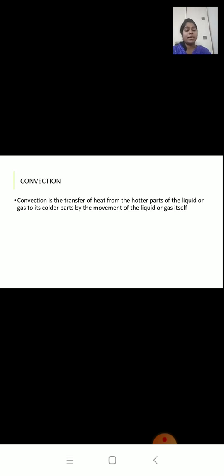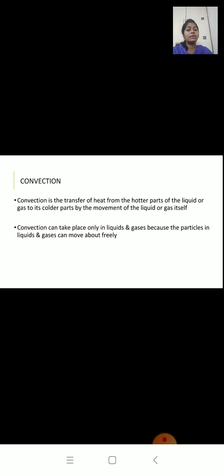It means that because of the movement of the liquid or gas, the heat is transferred from hot parts to the colder parts. Now this convection cannot take place in solids. Why? Because we know in solids the particles are at a fixed place and they cannot move about freely. Convection can take place only in liquids and gases because the particles of liquids and gases are not in a fixed position and they can move about freely.